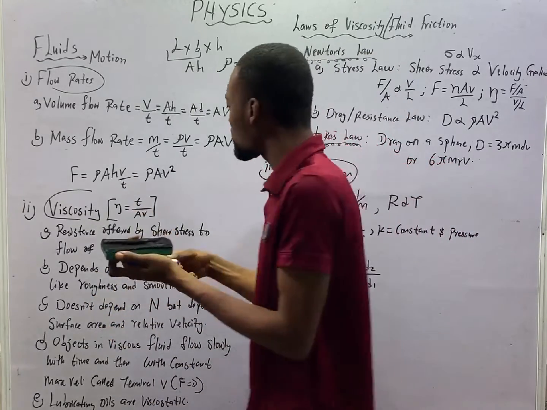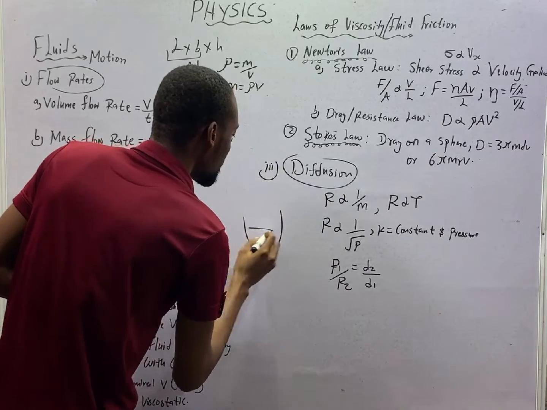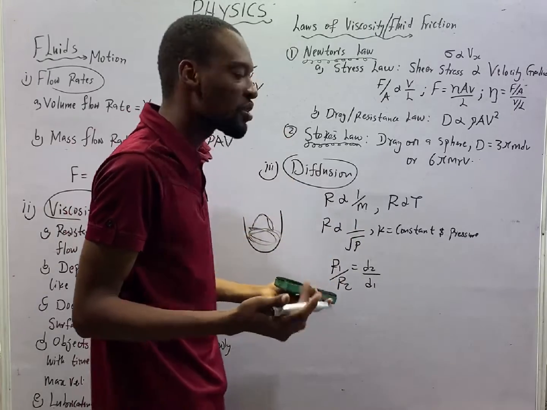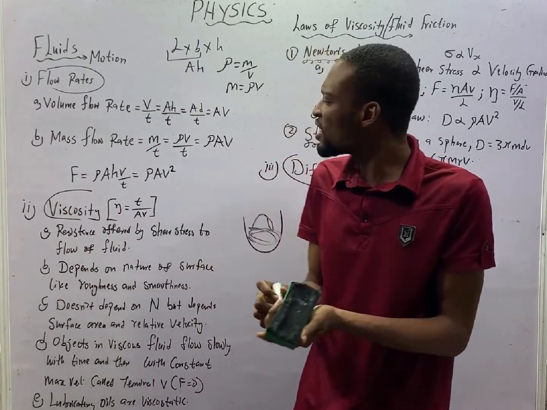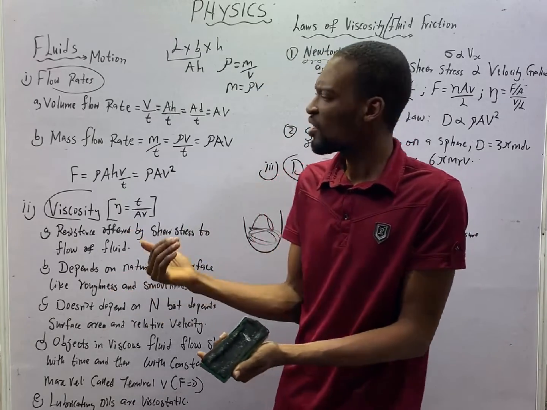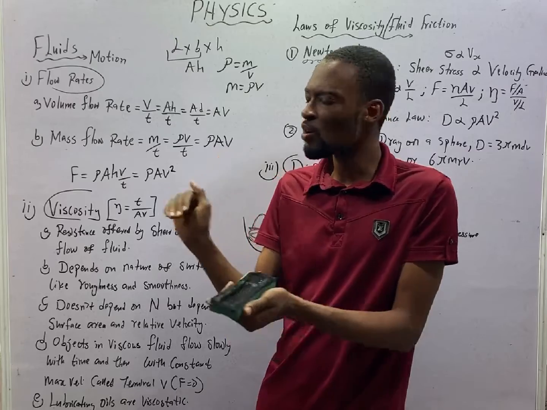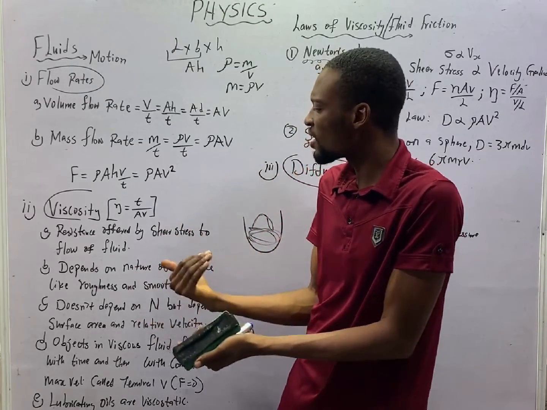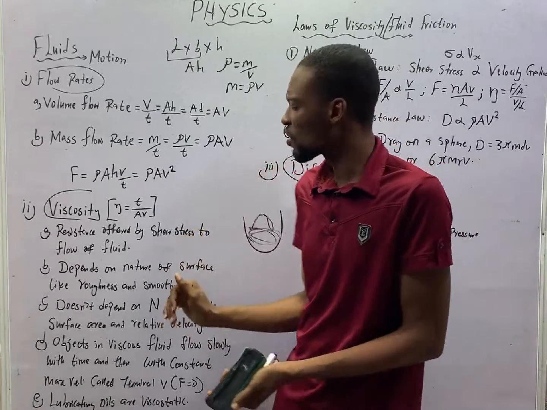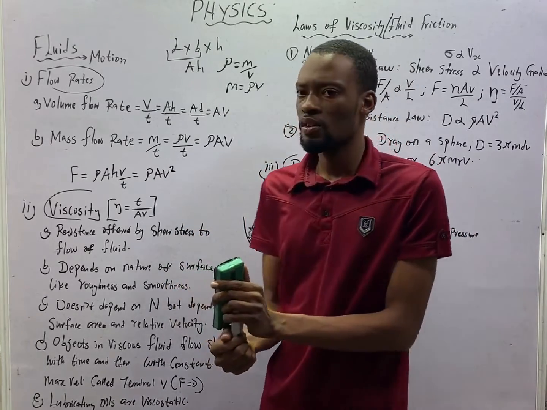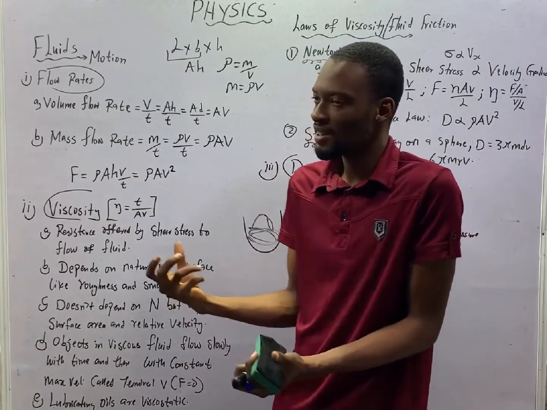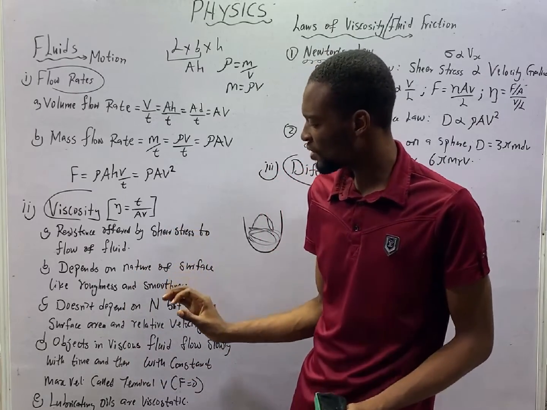At the top, you will still see them. This is the container. Here they've spread, but here they can even still stand like this. They don't want to spread. So some liquids don't flow easily. Honey, engine oil, all these, they don't really flow easily or change shape easily. So the resistance offered by shear stress to flow of this fluid is called viscosity. Engine oil, grease, and those, they are very viscous. Meanwhile, water and petrol are not so viscous.